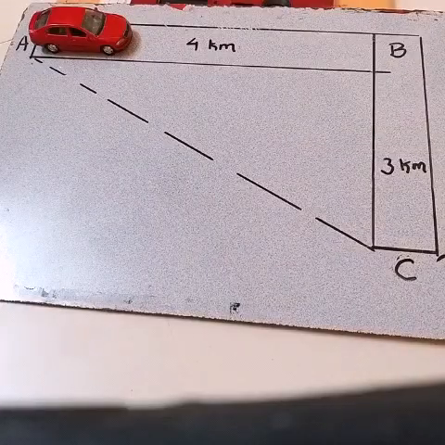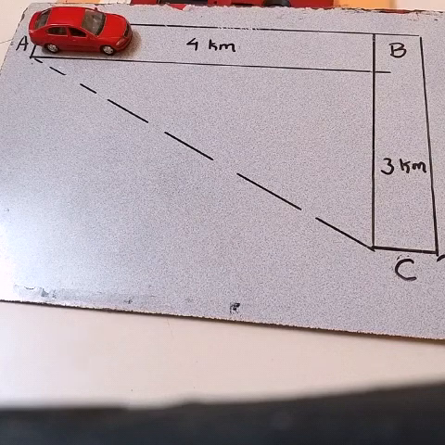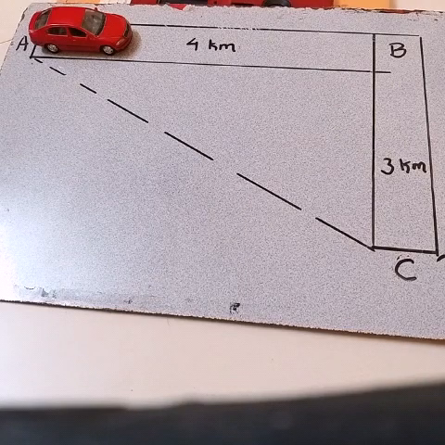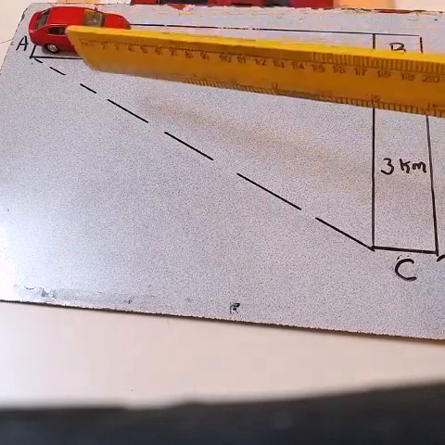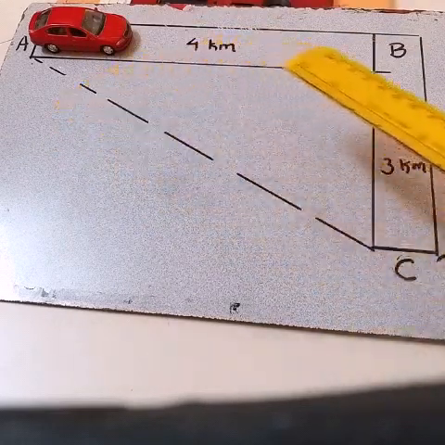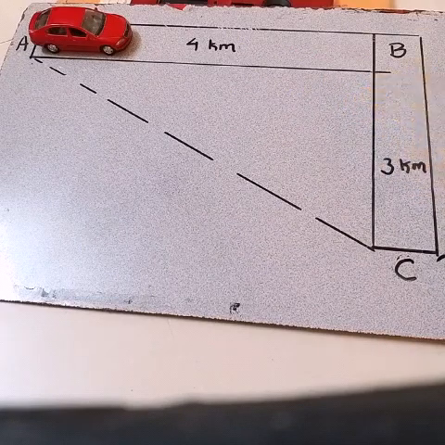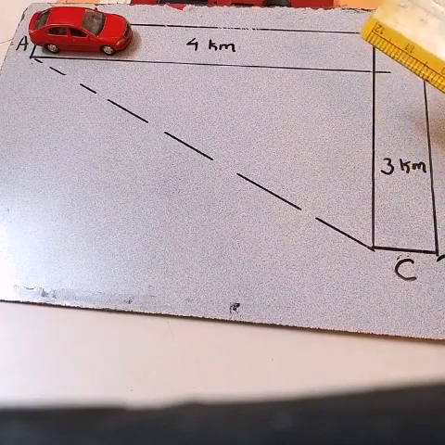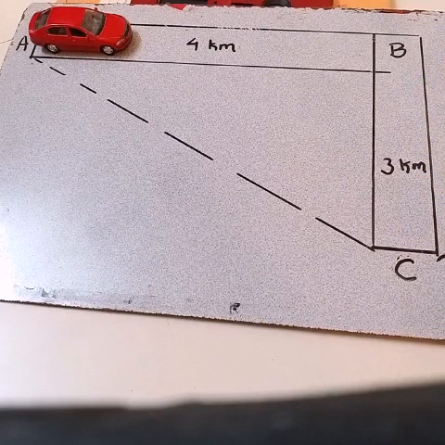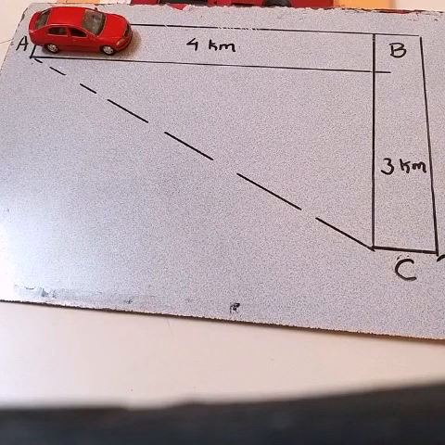I will give you one simple example to make you understand the difference between distance and displacement. Okay, now suppose a car is at point A. Now from point A it travels a distance of 4 kilometers to point B, and then from point B it travels a 3 kilometer distance to point C. Now if anyone asks me how much is the total distance traveled?